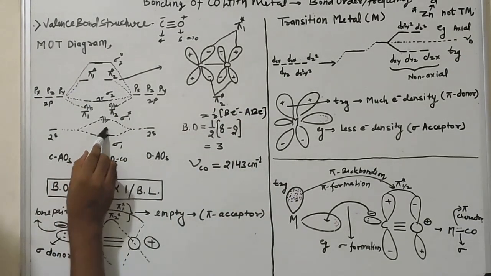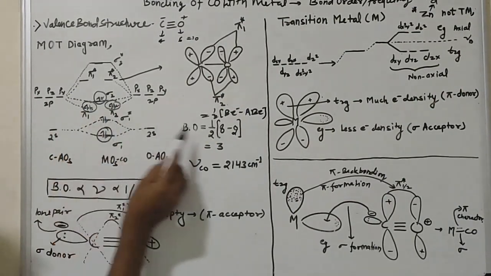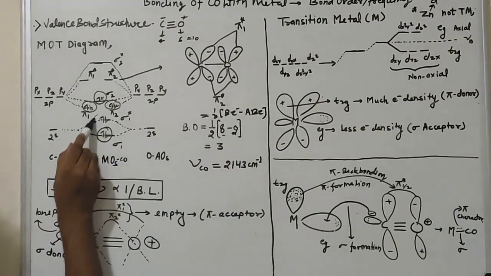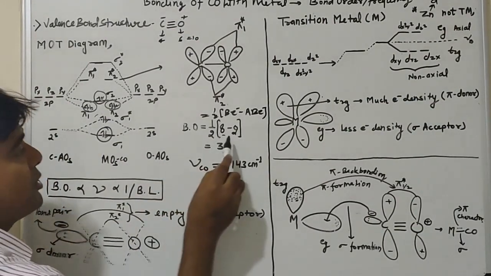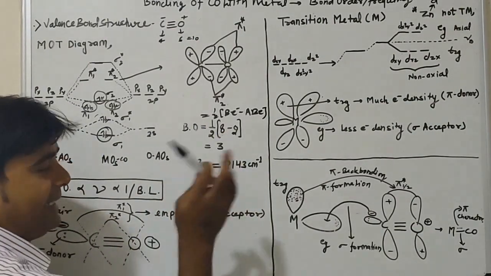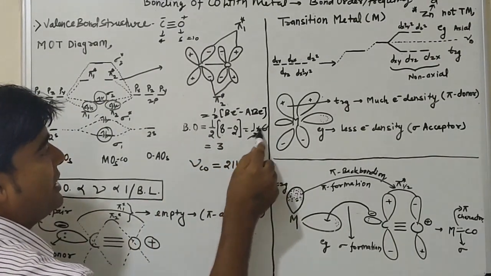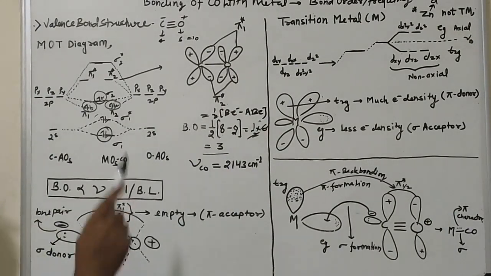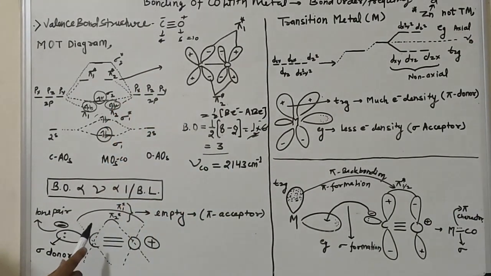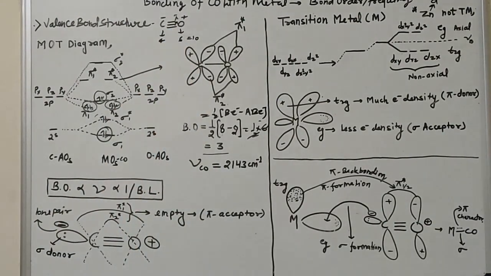So the bonding electrons are 2 here, 2 here, 2 here, and 2 here, so overall 8 electrons, and 2 anti-bonding electrons are present here. So I subtract 2 from 8, and we get 1 by 2 multiplied by 6, which is 3. So we obtain a bond order of 3 between carbon and oxygen, in which one bond is sigma and the other 2 bonds are pi bonds, because we have 2 pi star orbitals.